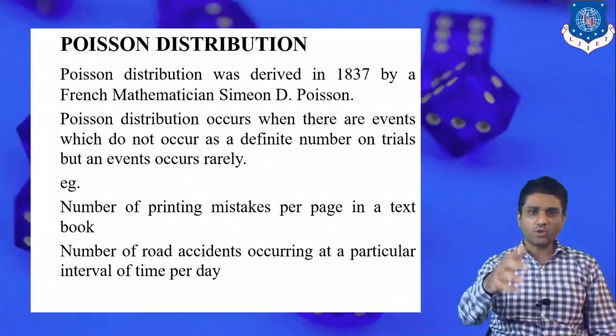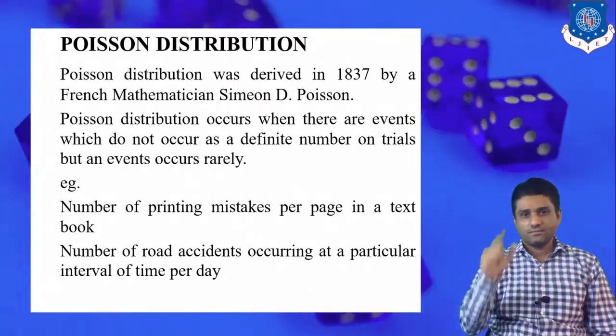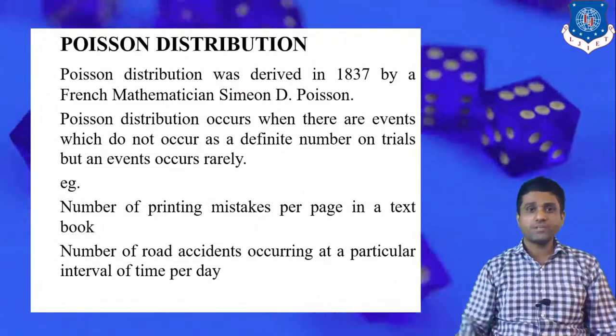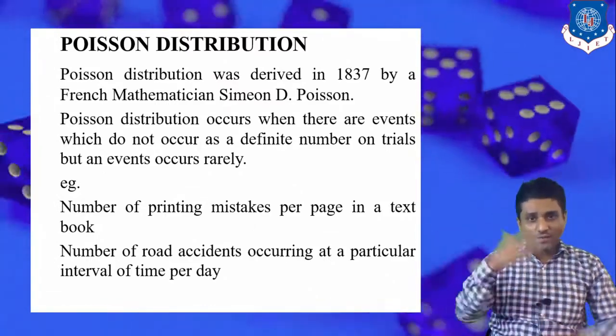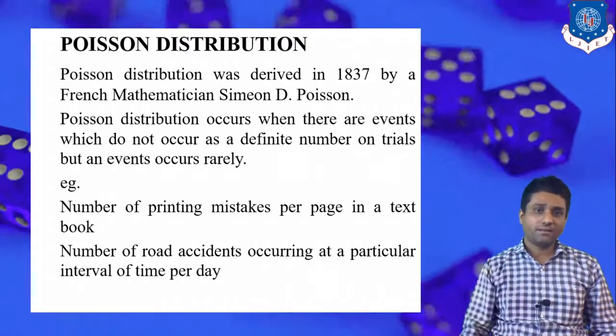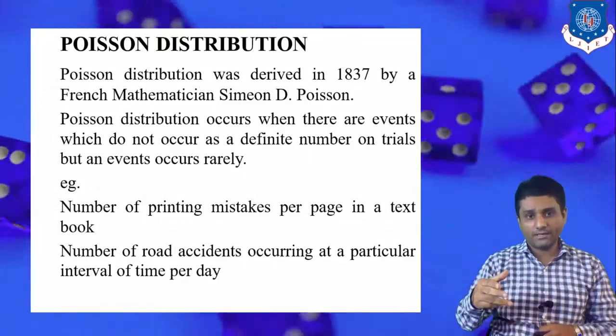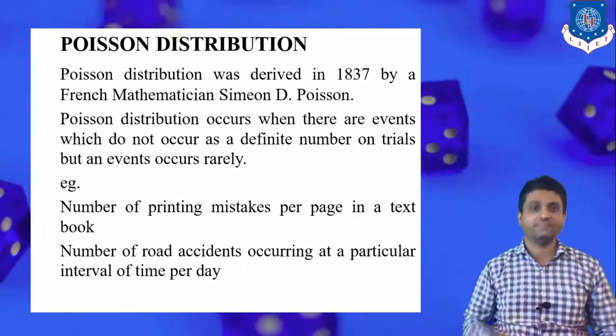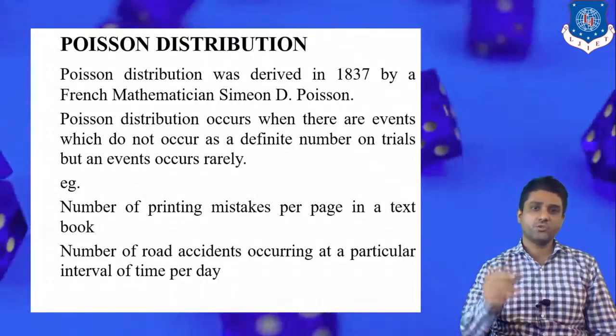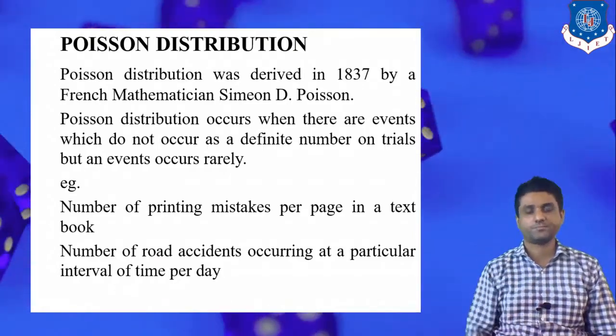So I think you now realize when to apply the Poisson distribution: whatever random experiment you perform, if it is not repeated frequently but only rarely, then and only then is this distribution suitable.